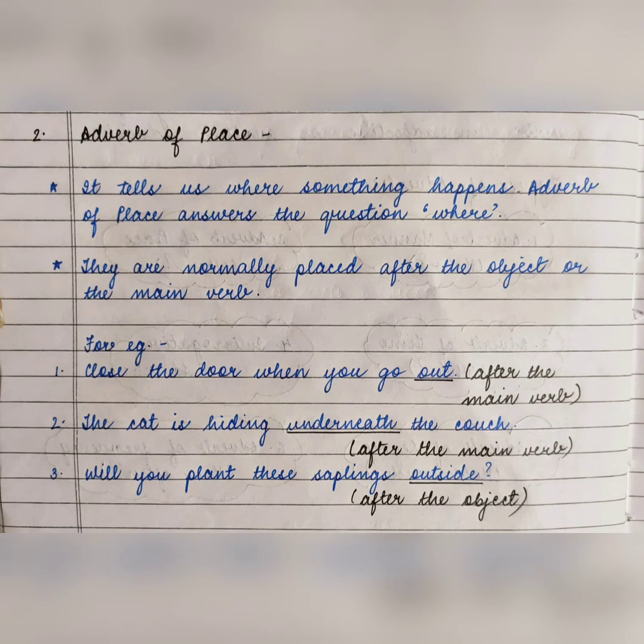The next example is, will you plant these saplings outside? Where will you plant these saplings? ठीक है, कहाँ plant करना है? Saplings मतलब छोटे पौधे. Okay, तो where will you plant these saplings? Outside. Which word is telling about the place? Outside. And here if we put the question, what will you plant? आंसर क्या है? Saplings. तो saplings क्या है? Sentence का object है. Object के बाद आया है हमारा adverb of place which is outside.